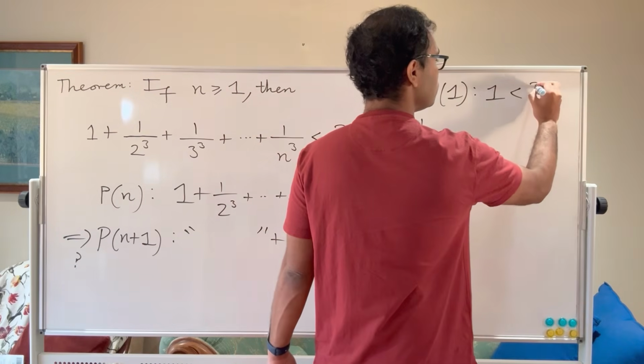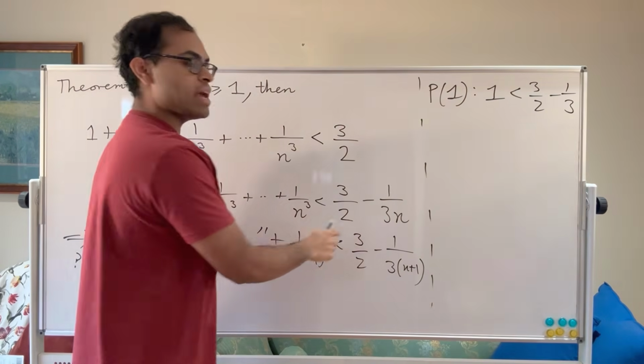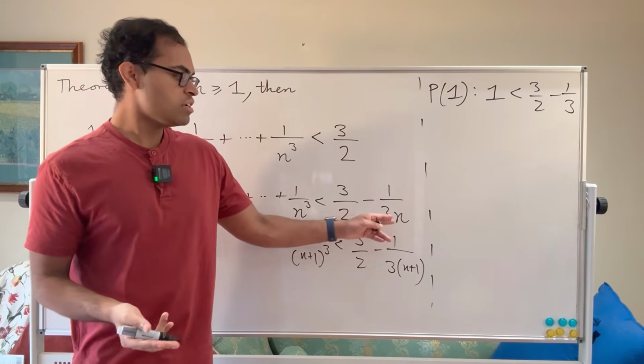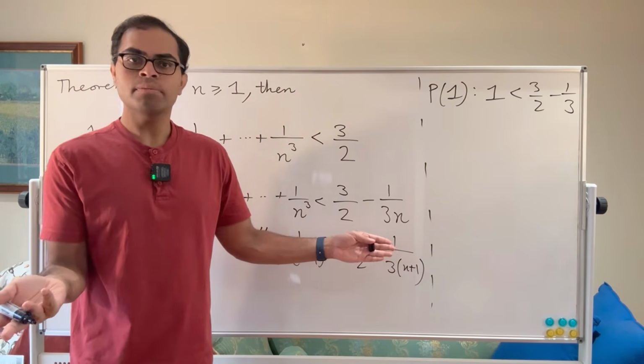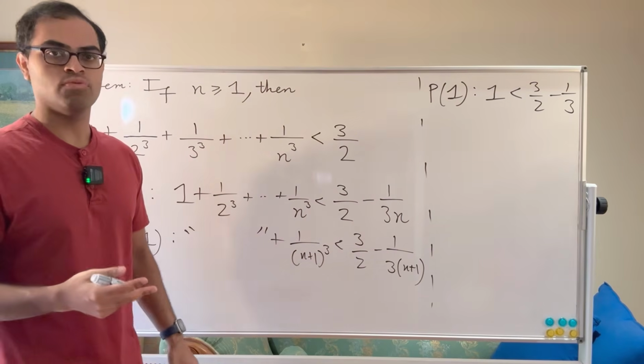Okay, so it's going to be 3 halves minus 1/3. And that's why I put a 3n and not just an n, okay? Because it makes sense. You're subtracting off 1 over n, for example, because as n gets larger and larger, this is going to approach 3 halves, okay? 3 halves minus 1 over n.